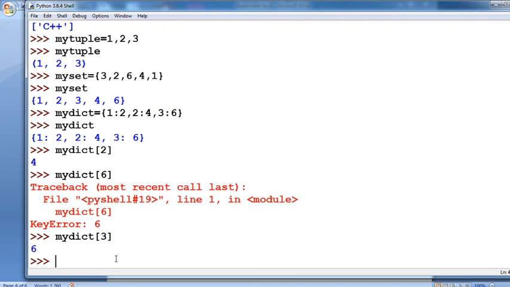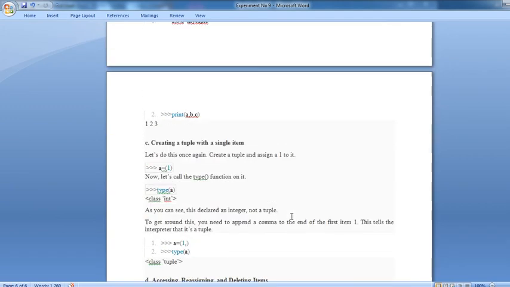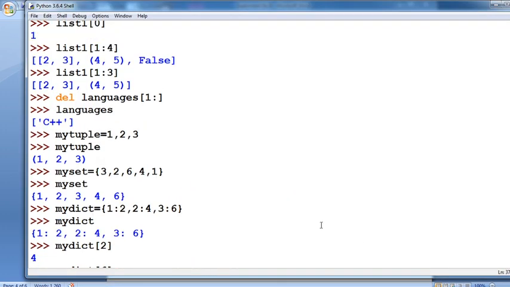Okay, in this way you practice, execute all the operations whatever are available in that experiment, and practice dictionaries. Thank you for attending today's session.